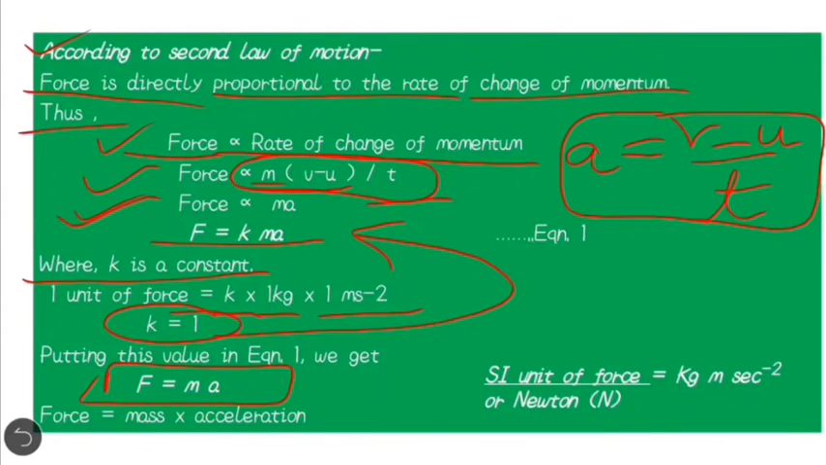What is the SI unit of force? The SI unit of force is kilogram meter per second square, or in a simple unit, Newton, denoted by N. So what is the SI unit of force? We can say Newton or kilogram meter per second square.